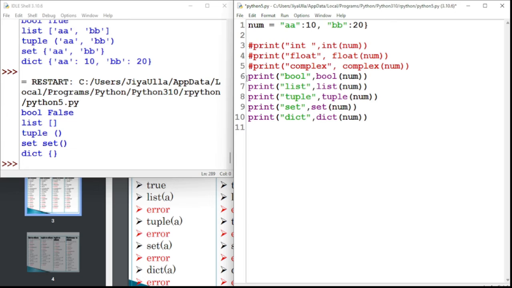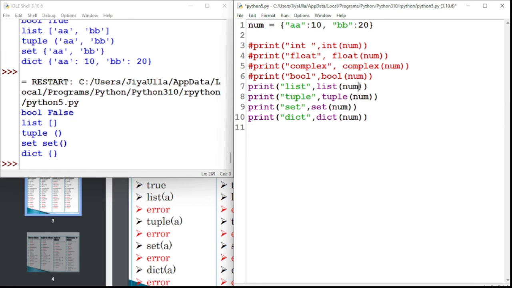In most interview questions they will ask how you are able to convert a dictionary to list. Okay, this is a dictionary that I am giving here. How am I able to convert a dictionary to list? Dictionary to tuple, dictionary to set. Let me convert that. This is nothing but the nums. Okay, first I'm not going to do this now.